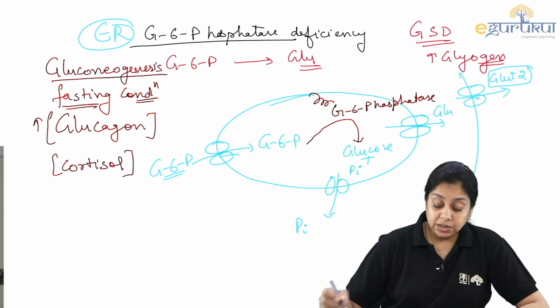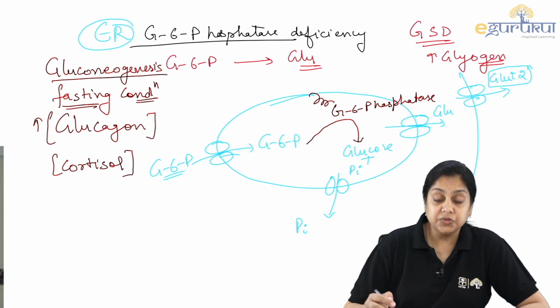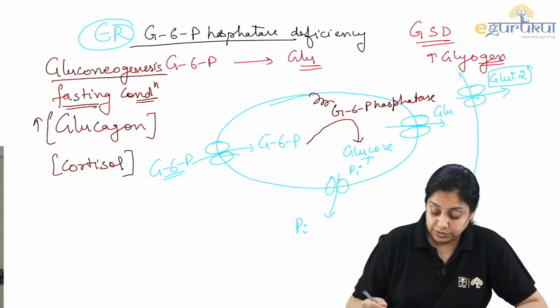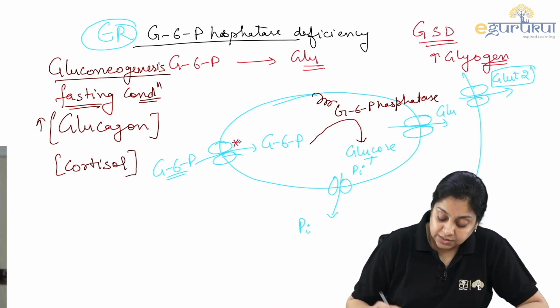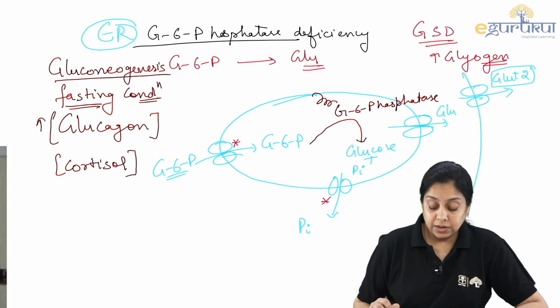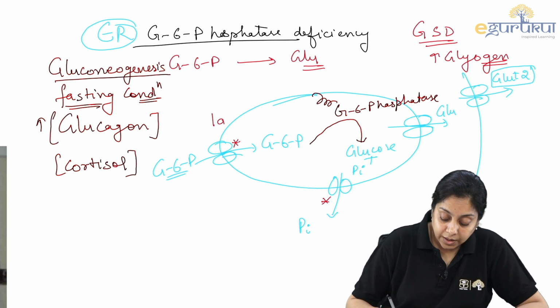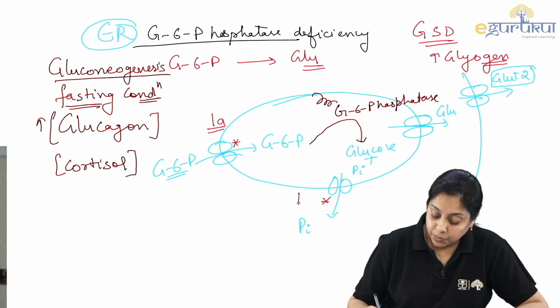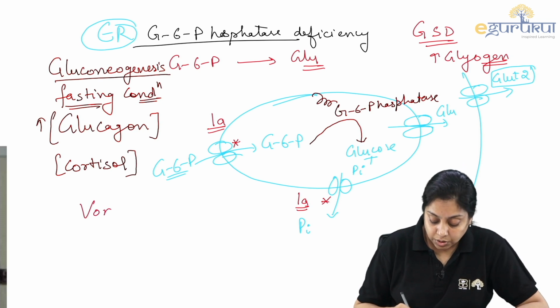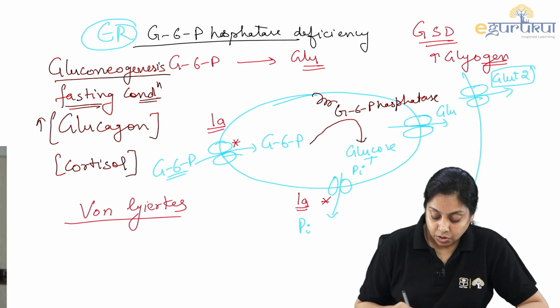Right? So in glucose 6-phosphatase deficiency, we are talking about two subtypes. One, if this transporter is defective, and another, if this transporter is defective, right? So this will give you type 1A and this will give you type 1B. And which disease am I talking about? I am talking about von Gierke's disease.